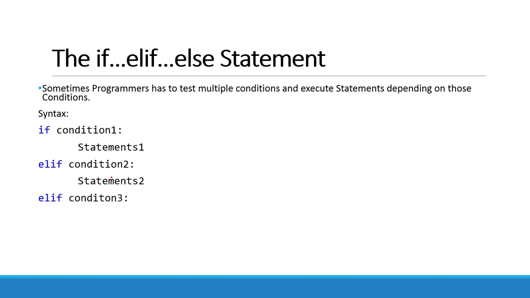If condition 3 is true, then statement 3 is executed. But when condition 3 is also false, then statement 4 will be executed. It means statement 4 will be executed only if none of the conditions is true. Here observe the colon after each condition. Statement 1, statement 2 each represent one statement or a suite. The final else part is not compulsory.